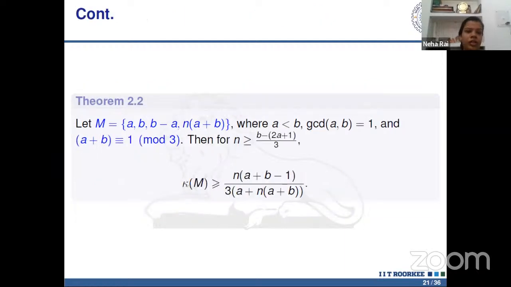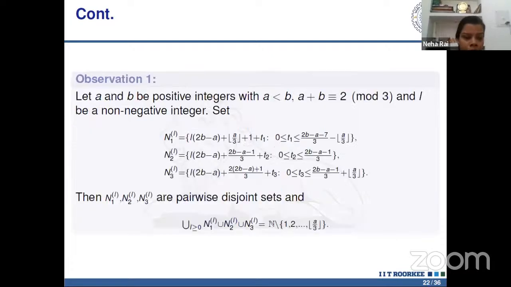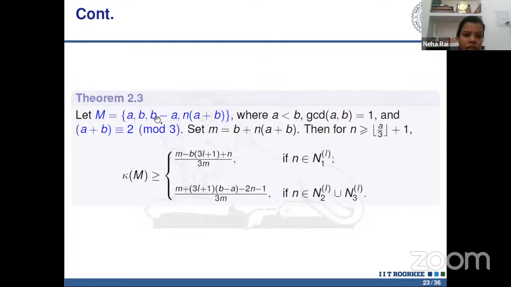In the next result, we take the condition on a and b as a+b congruent to 1 mod 3 for the same set, and there is another condition on n. For n greater than or equal to this value, we find the lower bound for kappa M, and this is also a lower bound for mu M. And next, this is an observation that for any positive integers a and b with the condition that a+b is 2 mod 3, and l any non-negative integer, these sets partition the set of natural numbers except this element.